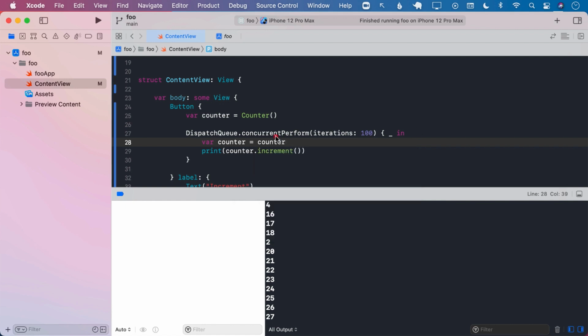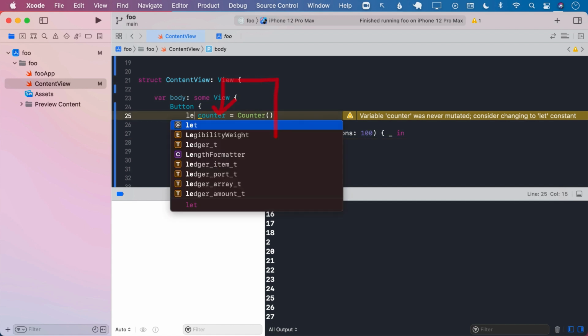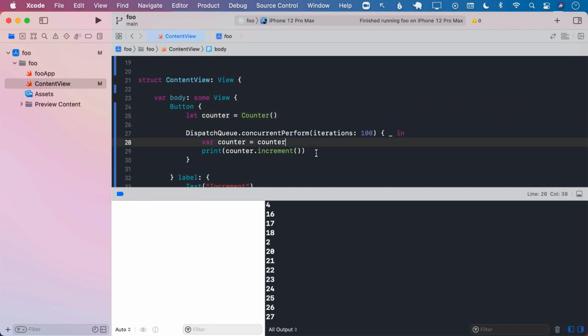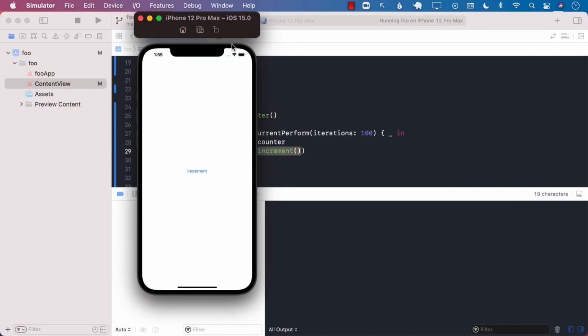Since this counter is simply being assigned and not being incremented, maybe we can go ahead and change it to let now. So keep in mind that we are running a concurrent operation, a concurrent task, 100 times. Every single time it is going to make a copy of the counter and then call the increment function on that copy. So what do you expect it would print out?